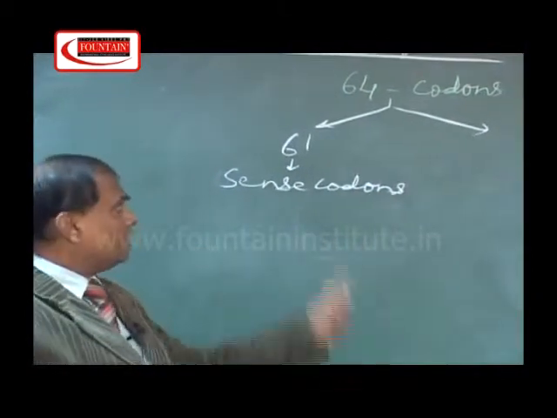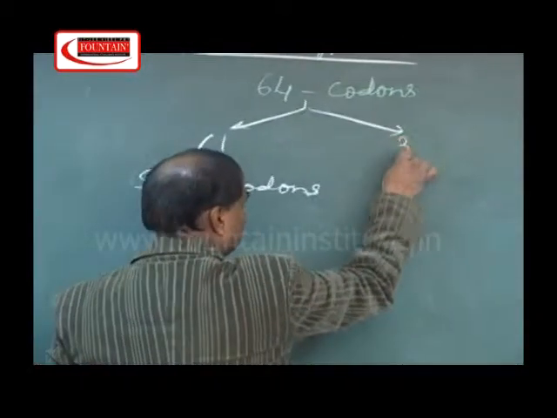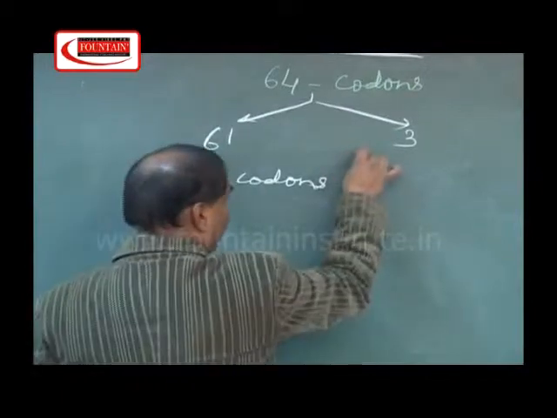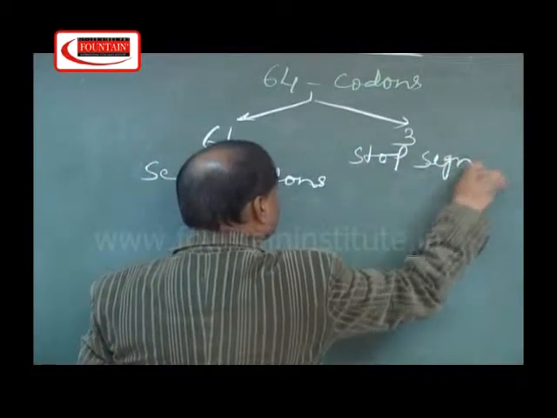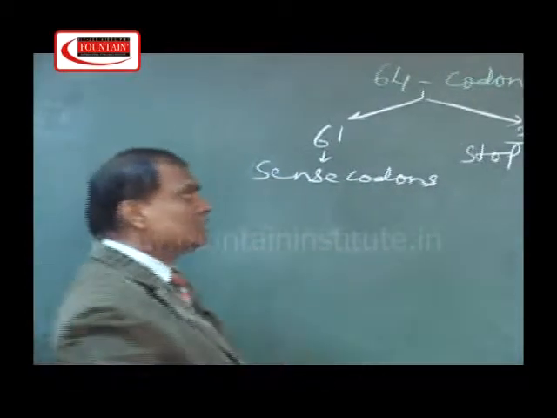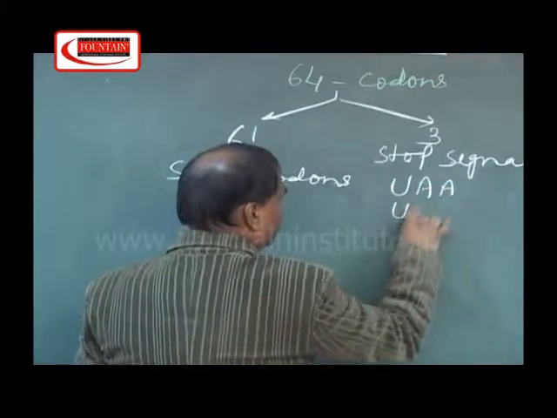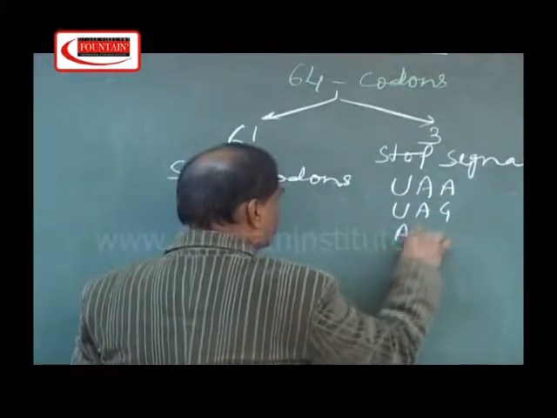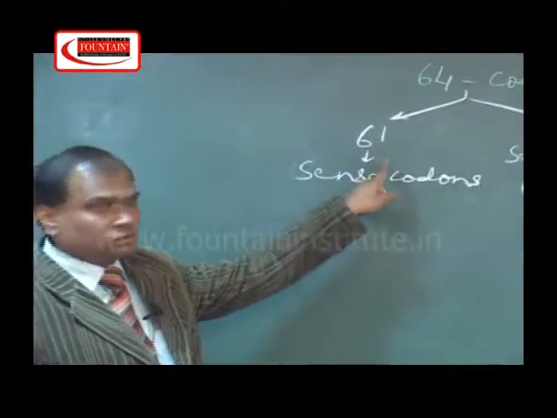Sense codon means they code for amino acids, whereas the three remaining codons are called stop signals. Stop signals are responsible for the termination of polypeptide chains, and these are UAA, UAG, UGA. So there are only 61 sense codons.